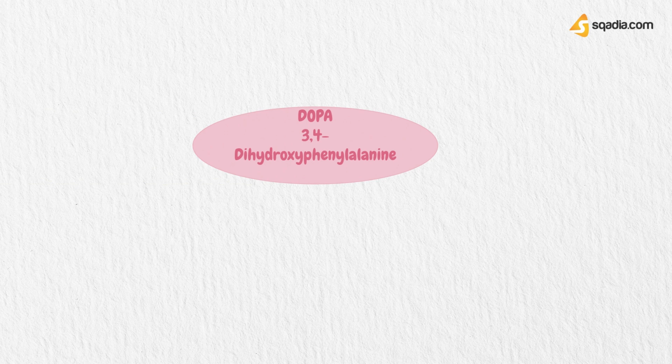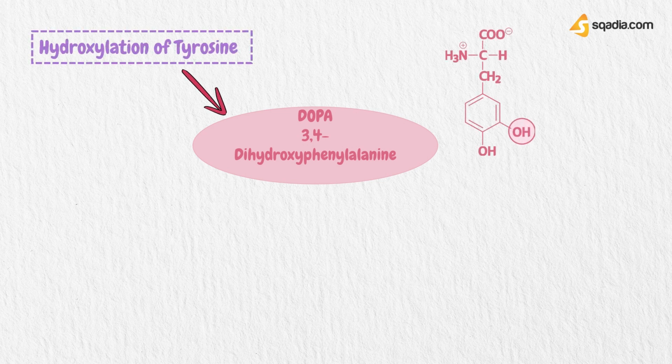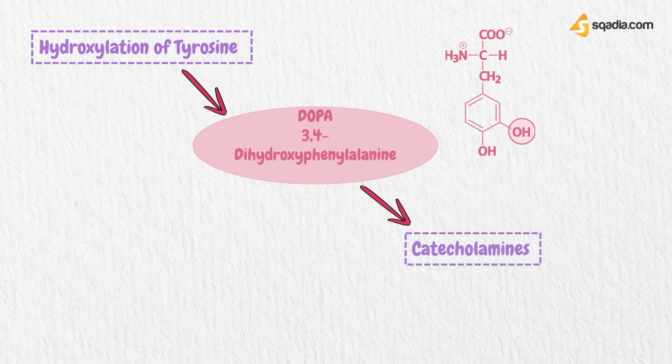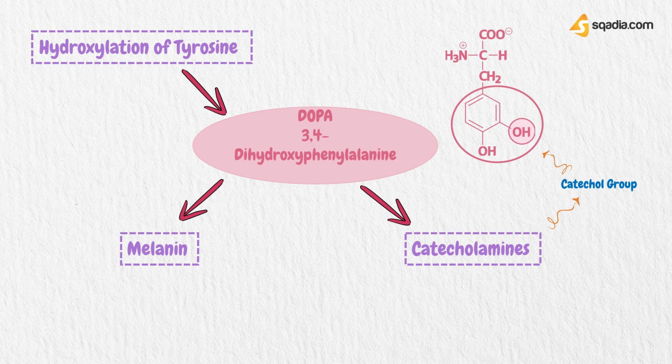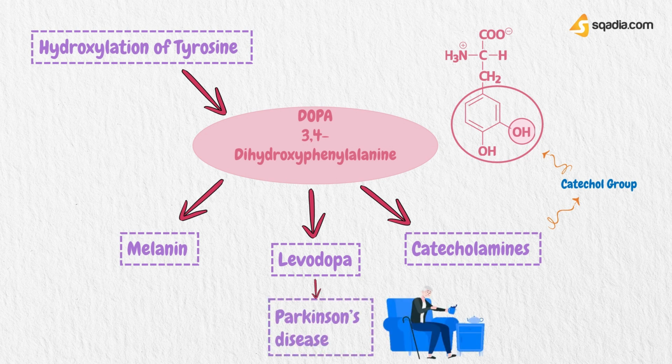Now moving towards the other 2 rare amino acids. The third rare amino acid is dopa, which is an acronym for 3,4-dihydroxyphenylalanine and is synthesized by hydroxylation of tyrosine. It is an intermediate in the biosynthesis of catecholamines and of melanin. As you all should know, the catecholamines are biogenic amines that have a catechol group, and melanin is a natural skin pigment. Levodopa is a drug made from dopa. Levodopa is an excellent replacement of dopamine, used in the treatment of Parkinson's disease.